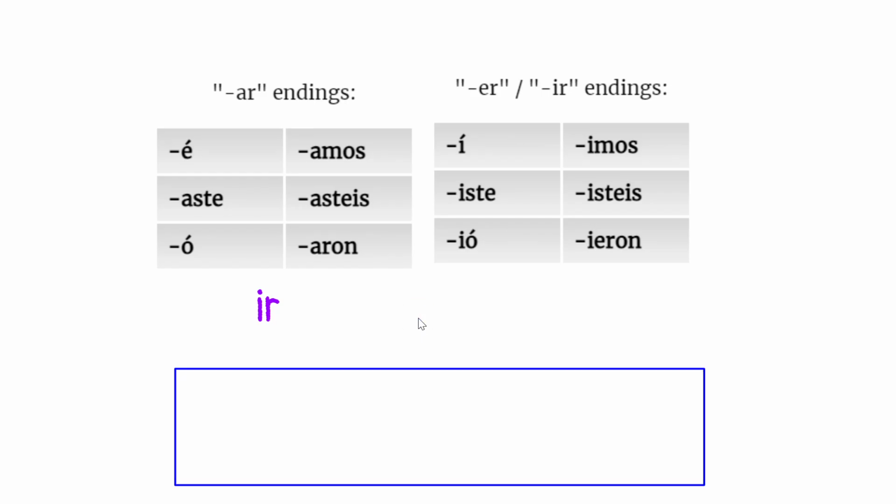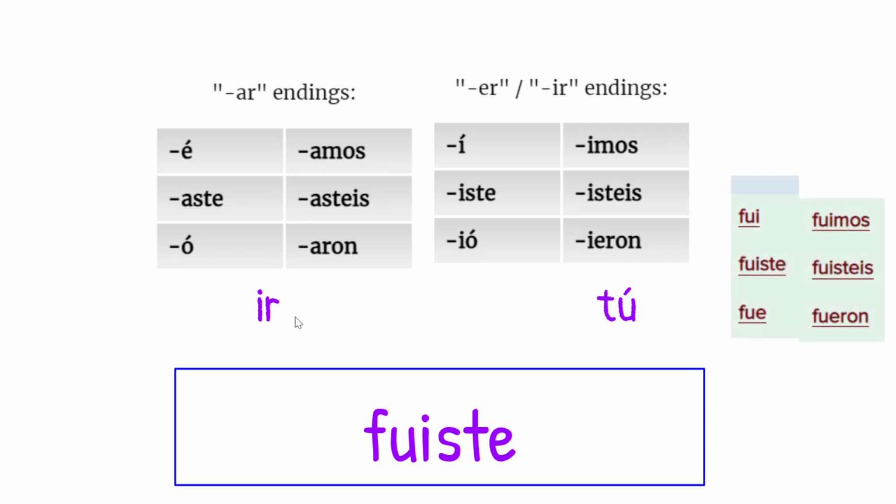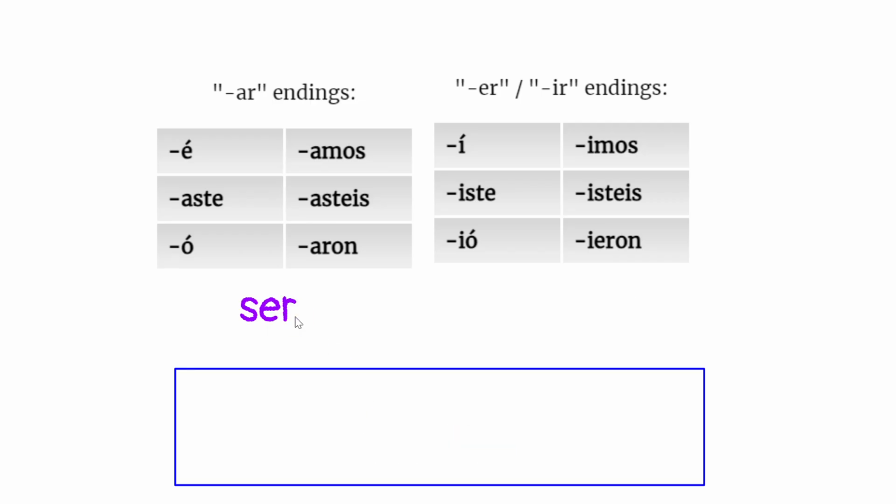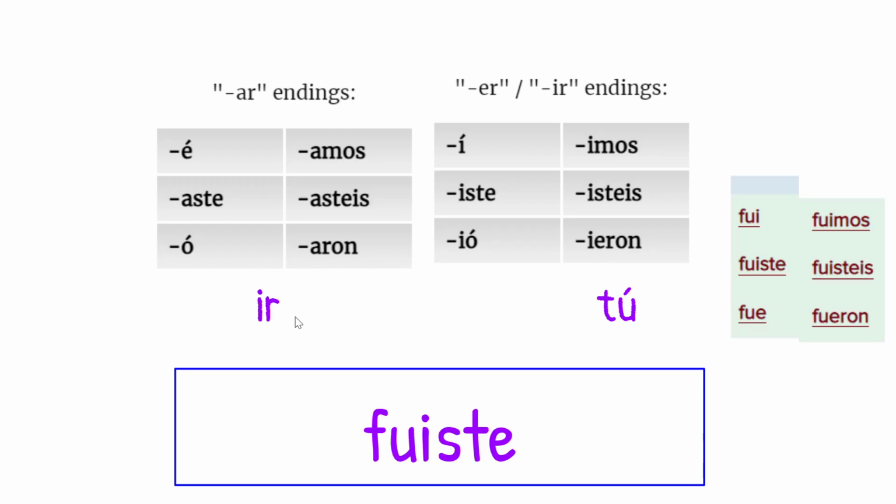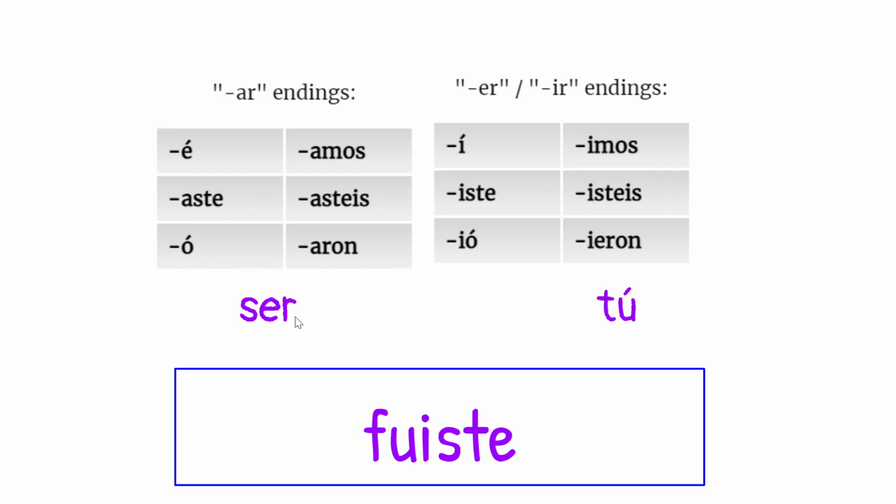Ir is one of those super weird ones. Ir and ser are the same. This doesn't help you much. Tú, so the beginning of it is a different little stem. The ending is going to be fine. Tú fuiste. The same is going to happen with ser. It's going to be like a fue, something. Tú fuiste. So either you went or you were. And you've got to get that out of context. That was Unit 8.